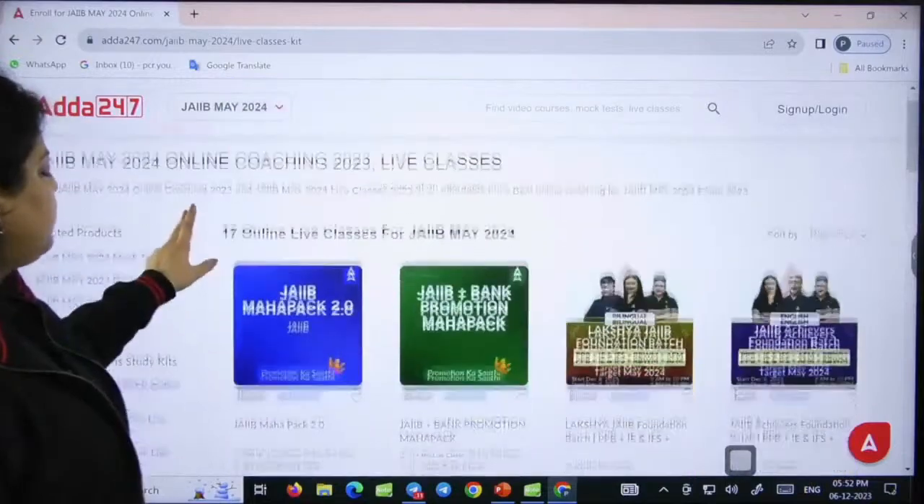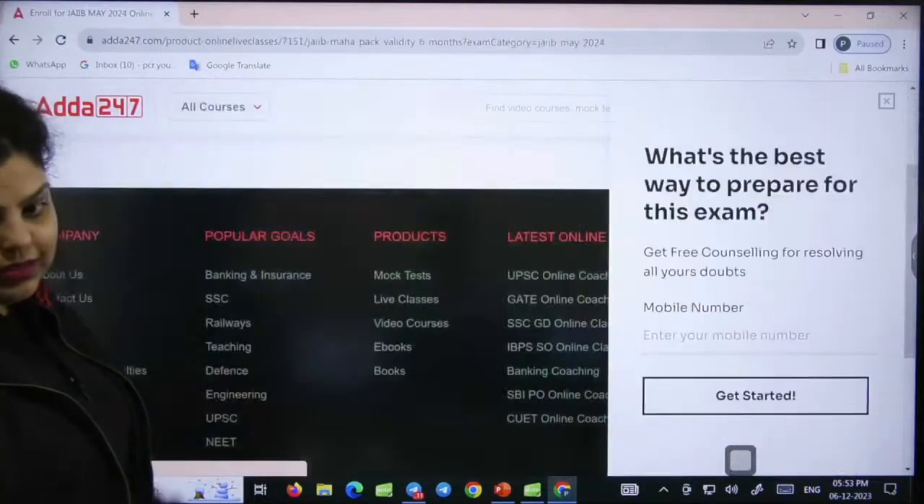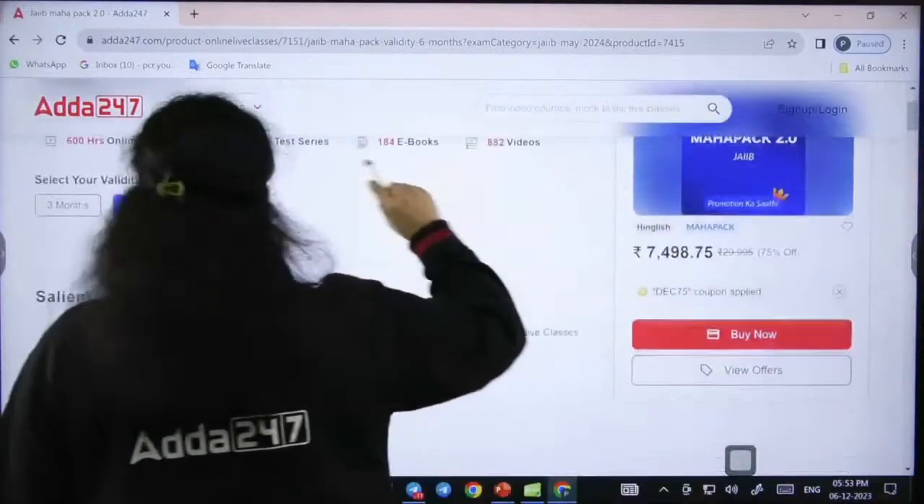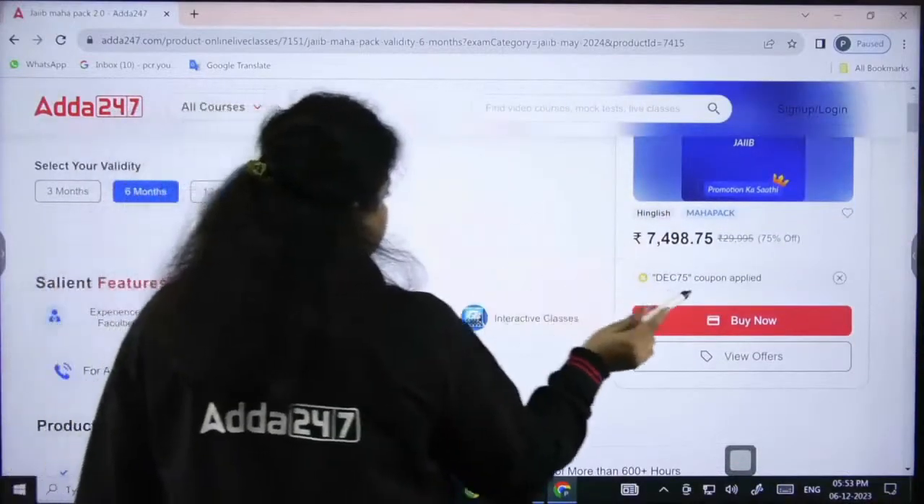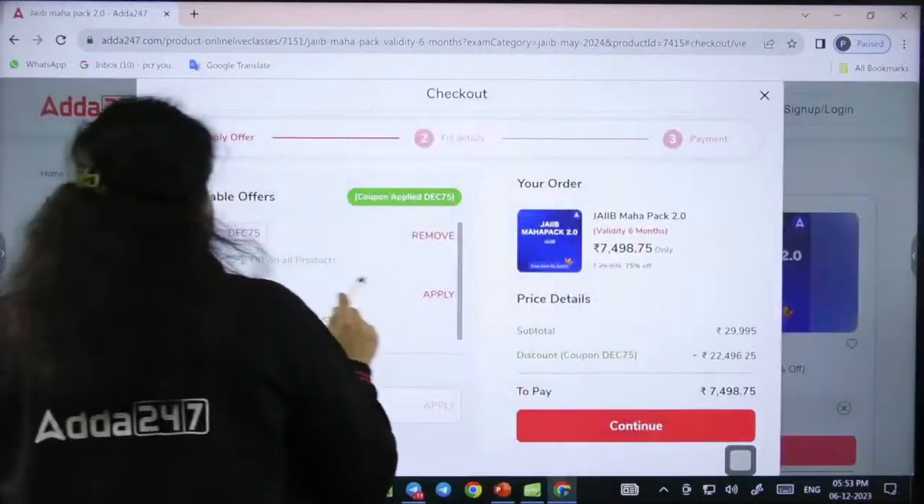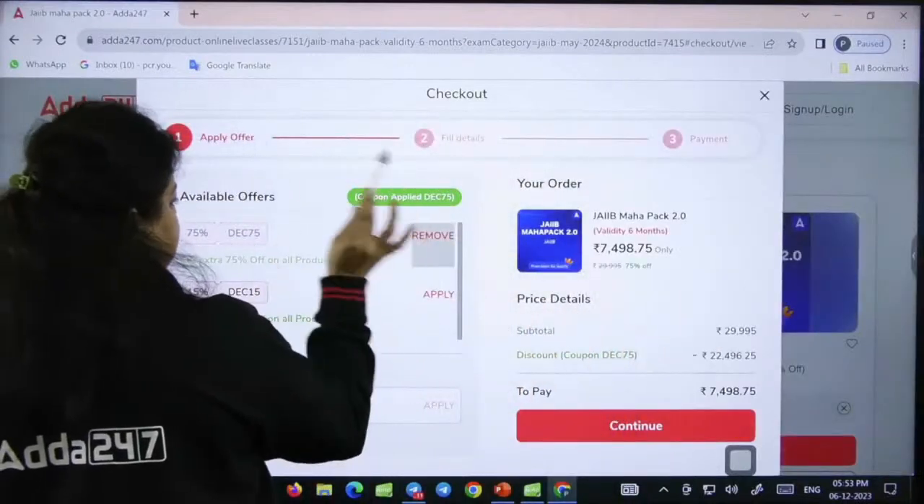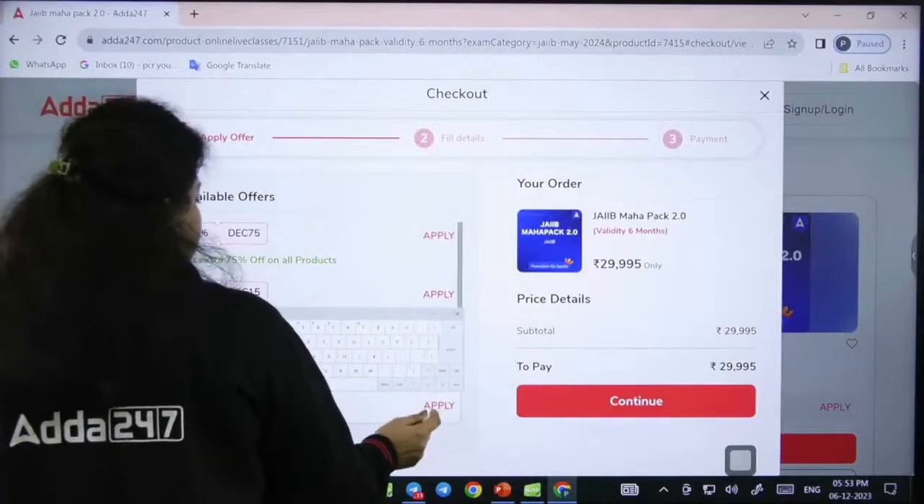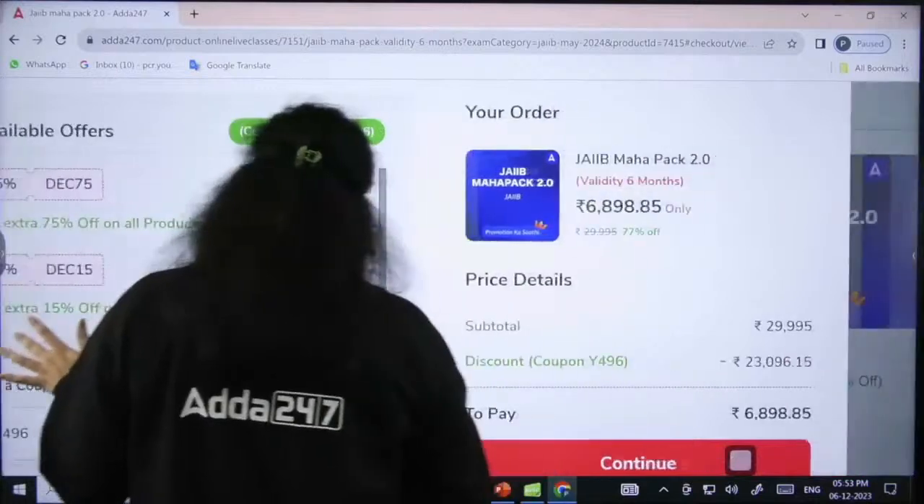Now, how to enroll? You have to click on the particular batch you want to enroll in. Let's say you want to go with the Mahapack. First check the offering of the product and the validity of the product, then click on the buy now option. For maximum discount, you can use the code Y496. Click on the apply option and you will find 77% discount.